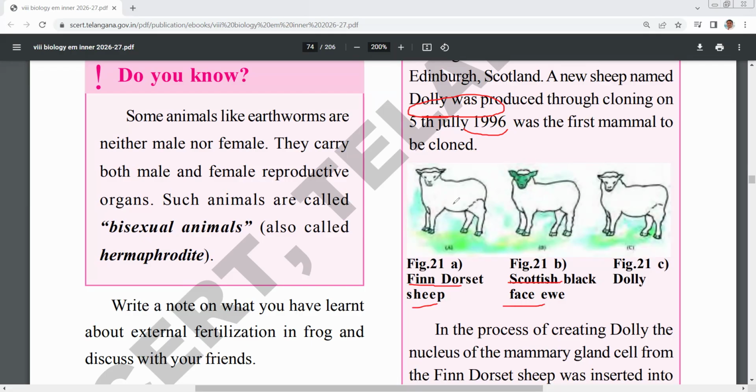The nucleus taken from the cells of the Finn Dorset sheep was inserted into the Scottish blackface ewe, which gave birth to Dolly. Dolly is a new organism derived from both the Finn Dorset sheep and the Scottish blackface ewe.